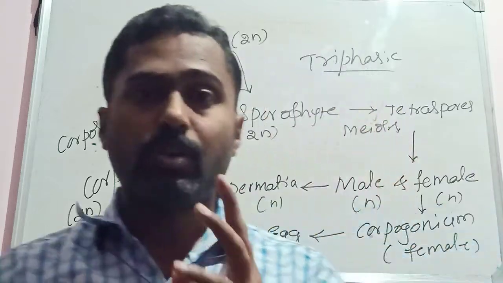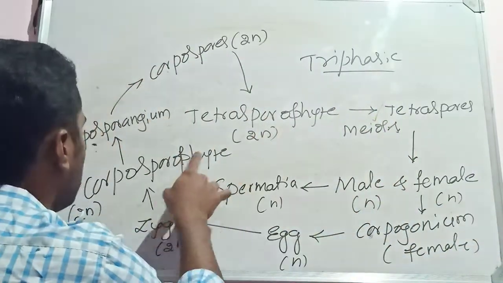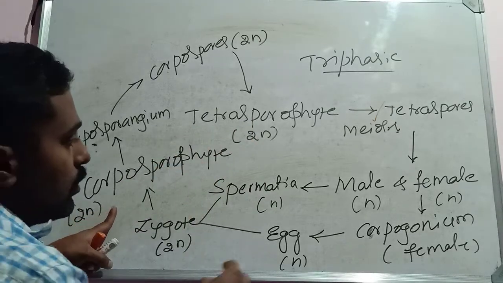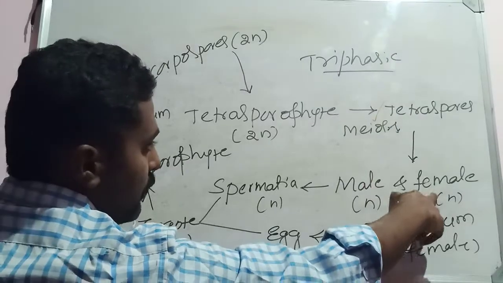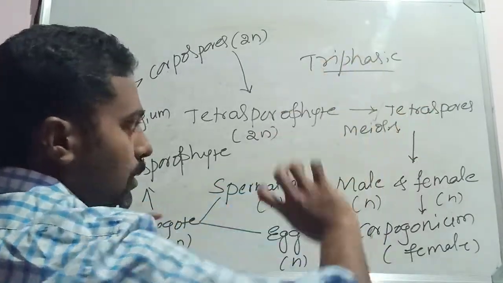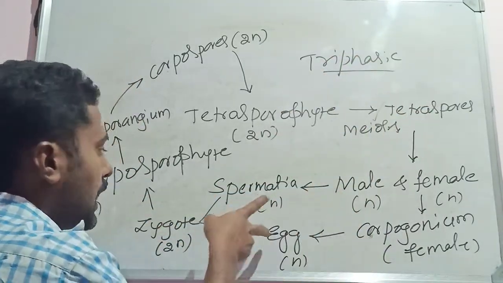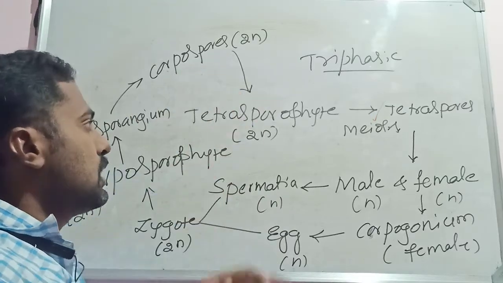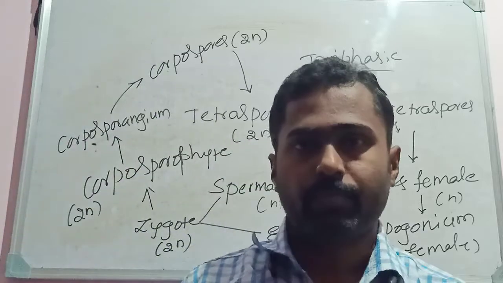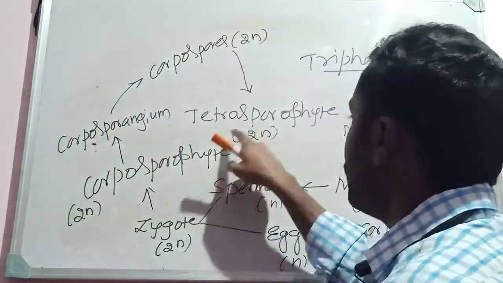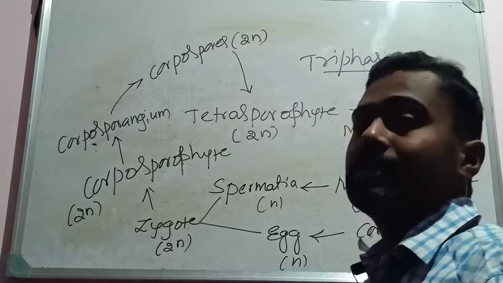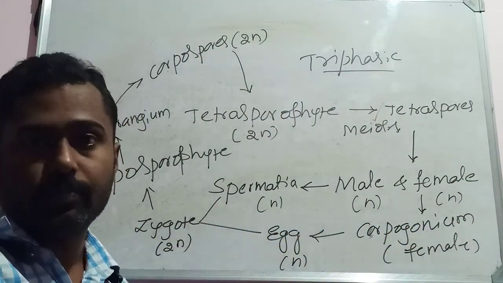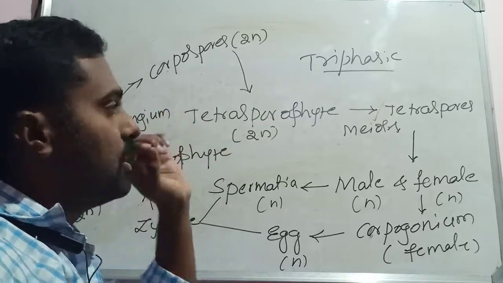Among the 3 phases, 2 phases are diploid: the tetrasporophyte and the carposporophyte. Only one phase is haploid, that is the male and female gametes and tetraspores. The zygote, carposporophyte, carpospores and tetrasporophytes are diploid in nature. Among the 3 phases, 2 are diploid and only one is haploid. That's why the life cycle can also be considered diplohaplontic, and the major phase is the diploid phase.